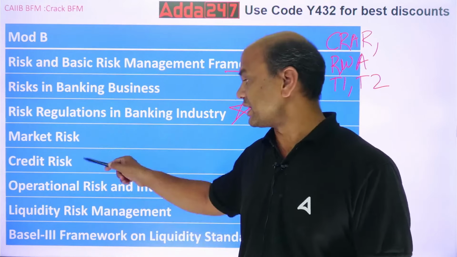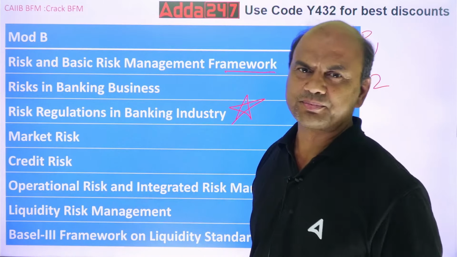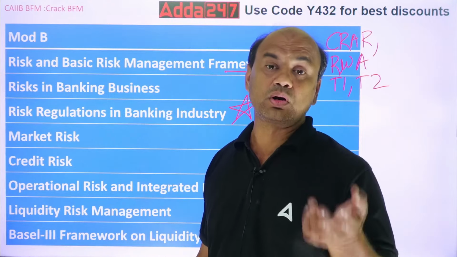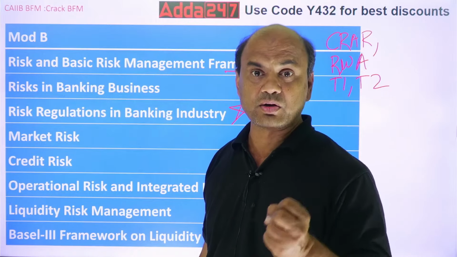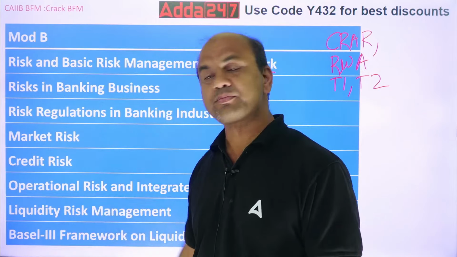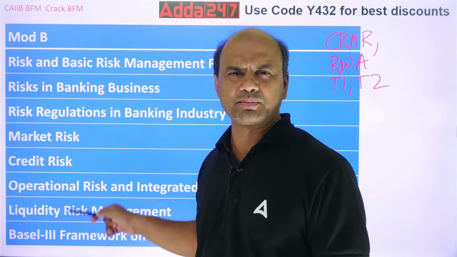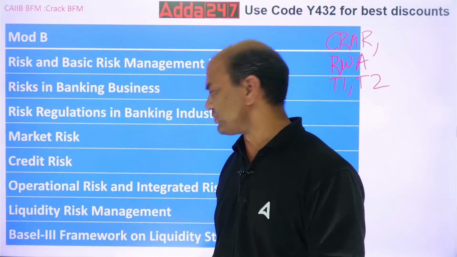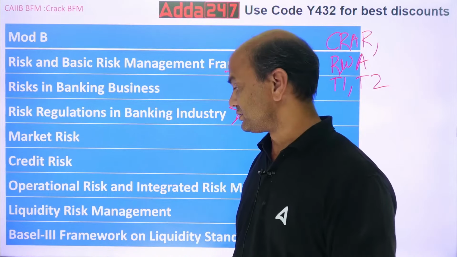Market risk, credit risk, ops risk, all these 3 types of risk are in Basel. So various nitty-gritties of them, how to measure them, how to control them, how to keep them in control, that's also all the 3. Liquidity risk management, this topic is repeated 2 times, here also and in module D also. I'll be showing you in module D also. Liquidity risk management, how to manage the liquidity risk.